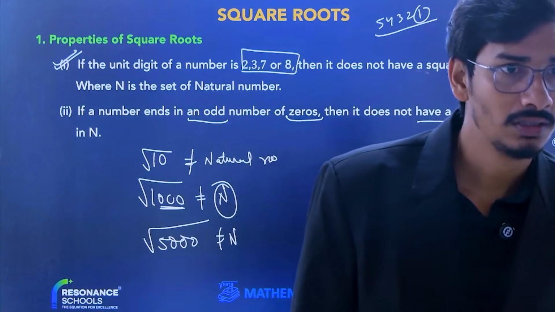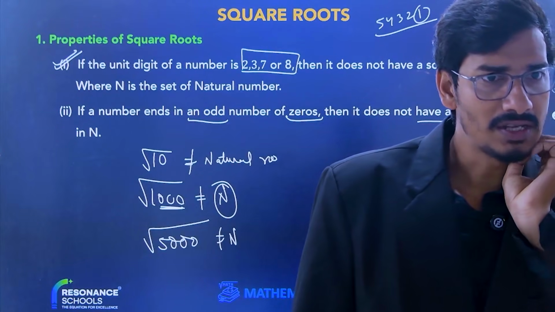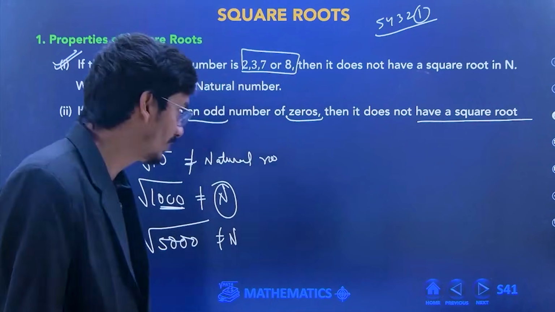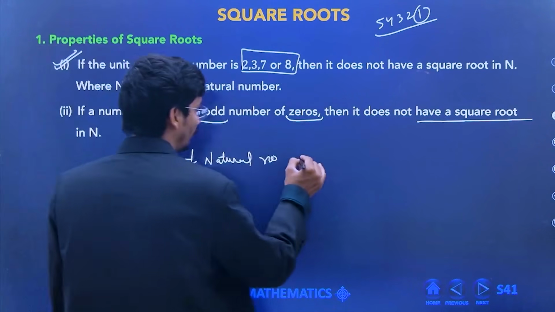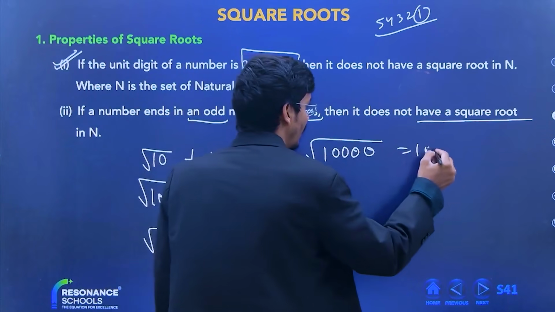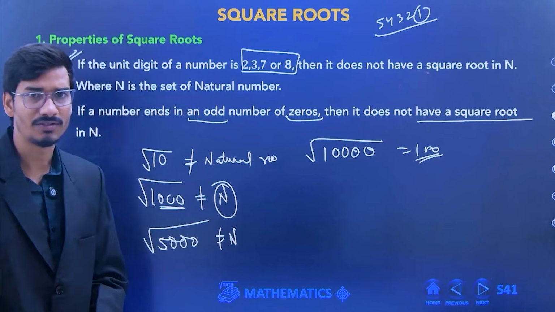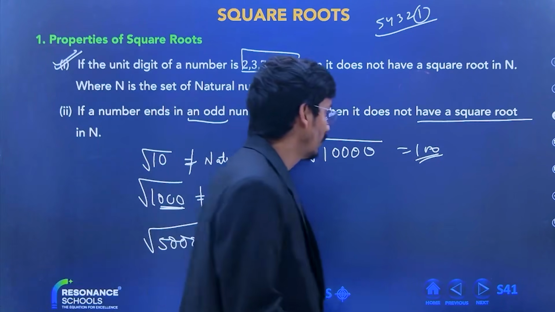Sir, is the root of 10,000 a natural number? Yes beta, it's 100. Yes, it is 100, but 30 is not a natural number. Okay?